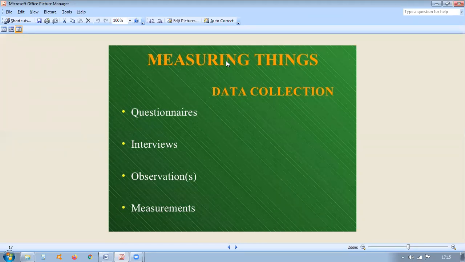The types and the frequency of breakdowns occurred in a particular brand of scooter. If you want to know post-purchase behavior, once the buyers bought these scooters or any product, and you want to know their post-purchase behavior about the product, you can make this kind of survey. The types and frequency of breakdowns: if it is a scooter, you can collect the data about what type of breakdown, how frequently it happens. All those things can be collected.